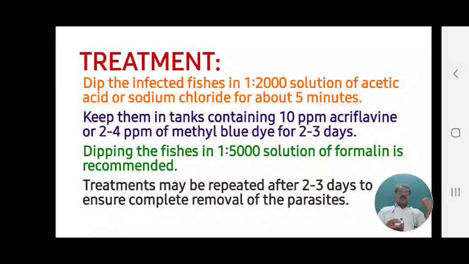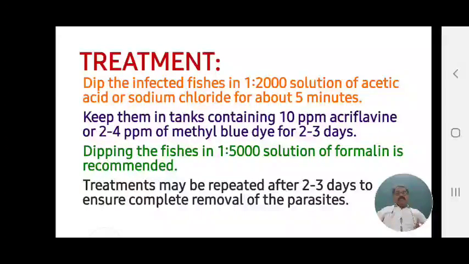Use a 1:2000 solution of acetic acid or sodium chloride, either acetic acid or sodium chloride, for about 5 minutes. This is recommended and important. The infected fishes are dipped for up to 5 minutes in 1:2000 solution of acetic acid or the same proportion of sodium chloride. Then the parasites fall off.